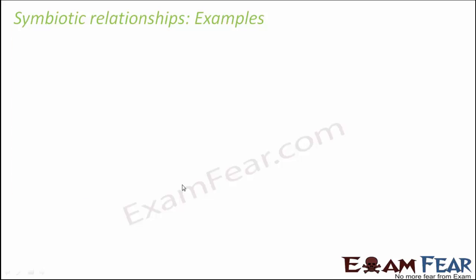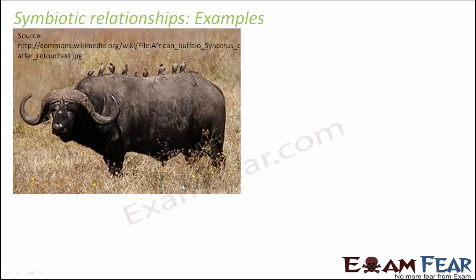So let us look at this example of the buffalo and the crow. So what kind of relationship exists here? Do you think both of them are getting benefited? So look at this interesting example. Here the crows which are sitting on the buffalo, do you know what are they doing? They are just eating up the tiny ants and aphids which might be present on the skin of the buffalo. The buffalo skin is generally very untidy, and you see a lot of insects on the skin of the buffalo. So these crows are eating those tiny insects and ants, and that's how they are getting their food.